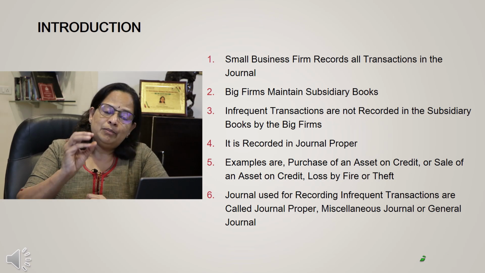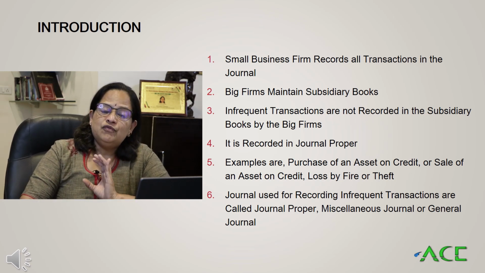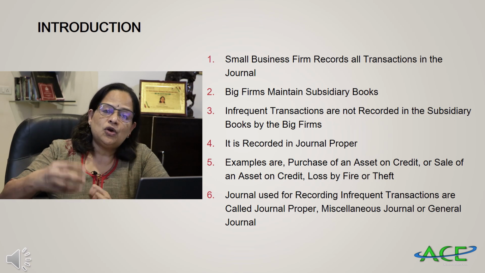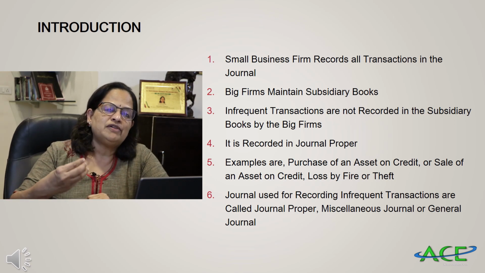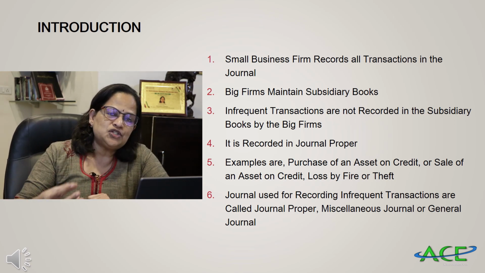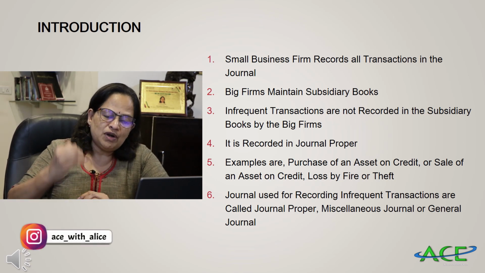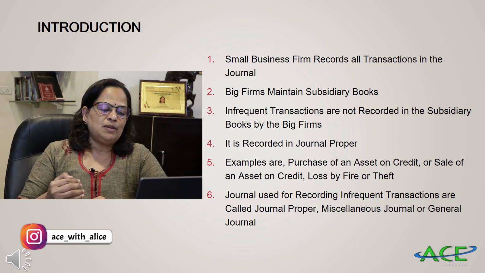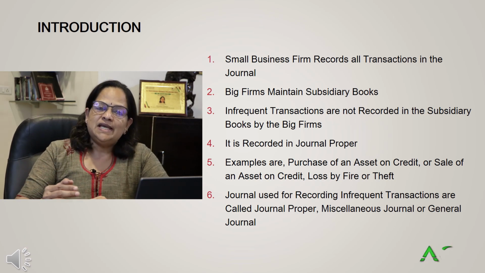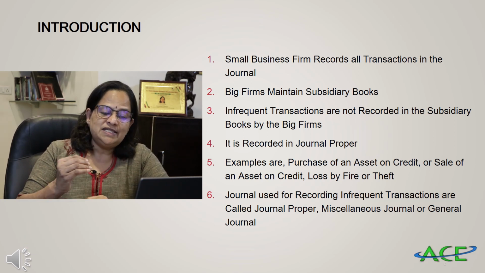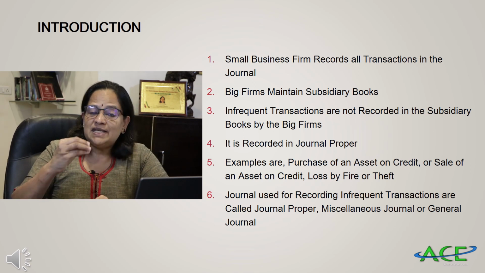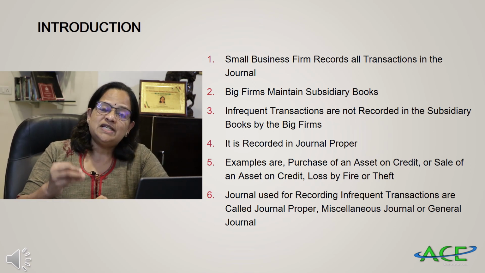The main thing you have to remember is that these are infrequent transactions. They are not repeated again and again. Loss by fire, loss by theft, interest on capital are all charged once in a while, not always. And one more thing, other names used for journal proper are miscellaneous journal or general journal. Miscellaneous journal or general journal.